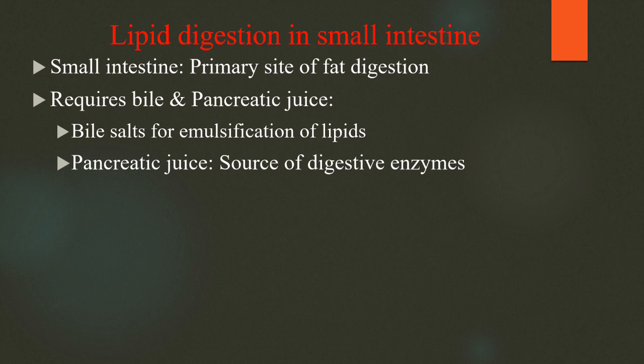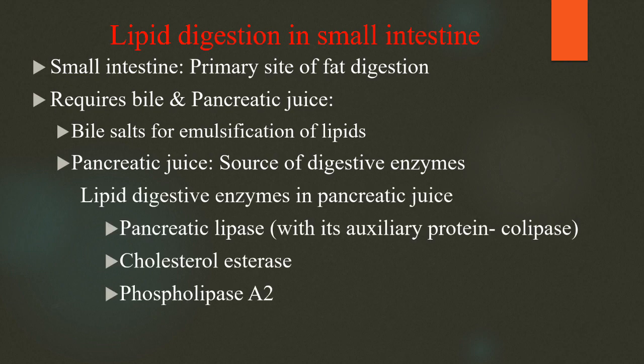So fat digestion requires bile salts and pancreatic juice. Bile salts are required for emulsification of lipids, whereas pancreatic juice provides the digestive enzymes. These lipid digestive enzymes are pancreatic lipase along with colipase, cholesterol esterase and phospholipase A2. These are the major enzymes present in pancreatic juice.